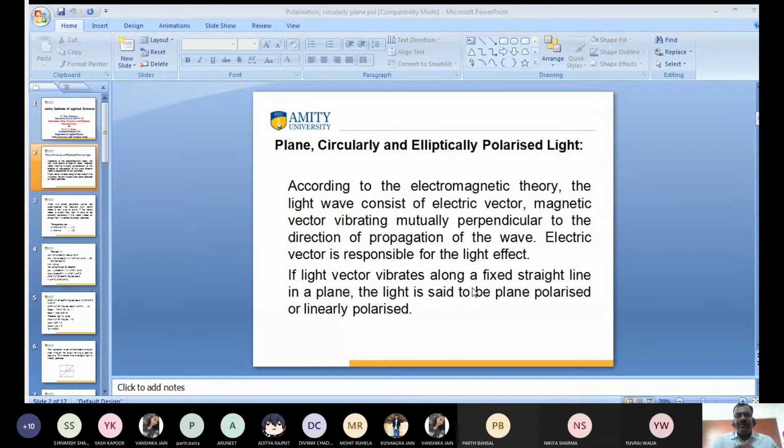Vanshika, do you remember? Vanshika, Vanshika. Oh, you're not audible. Are you audible? Vanshika, are you Yes, sir. audible? Okay. Vanshika. Okay. Yash Kapoor. Yes, Kapoor, tell me what is the phase difference for the quarter wave plate and half wave plate?